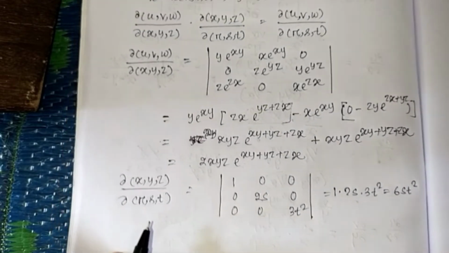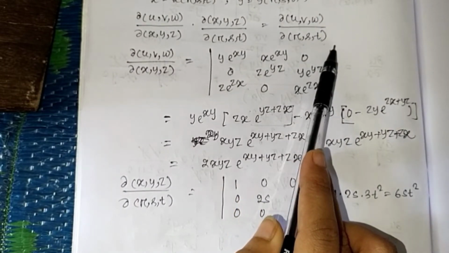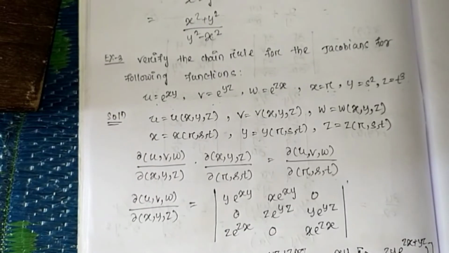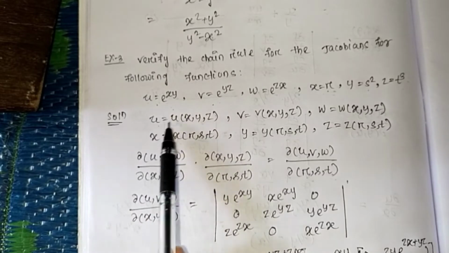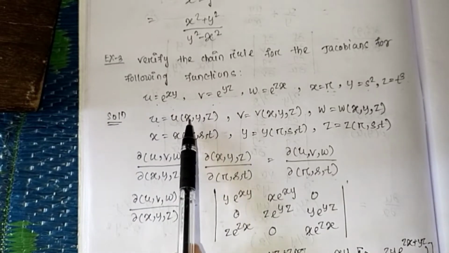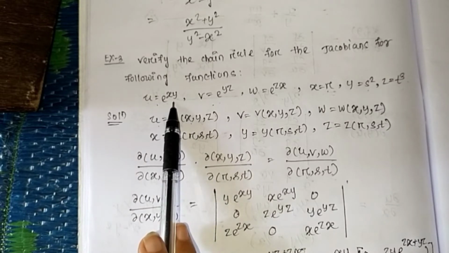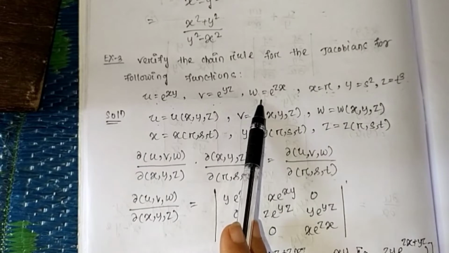Then lastly we find u, v, w with respect to r, s, t. First we will find del u by del r. In this relation, u is a function of x, y, z, so we will convert u as a function of r, s, t, and v and w as functions of r, s, t.